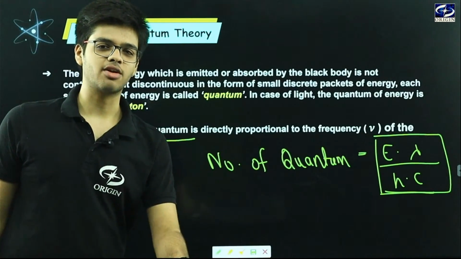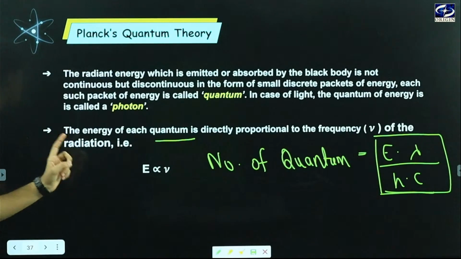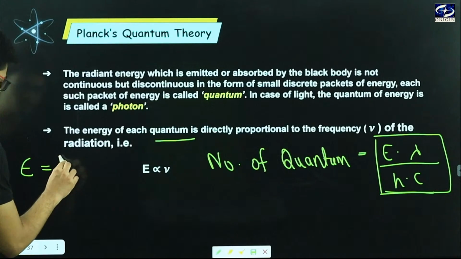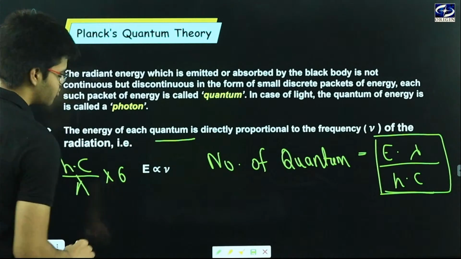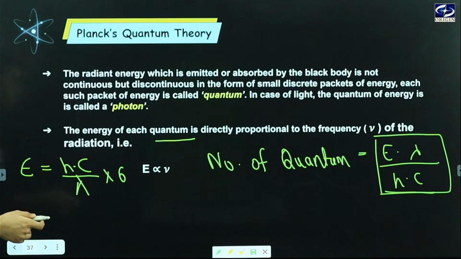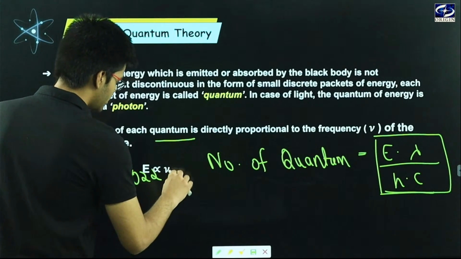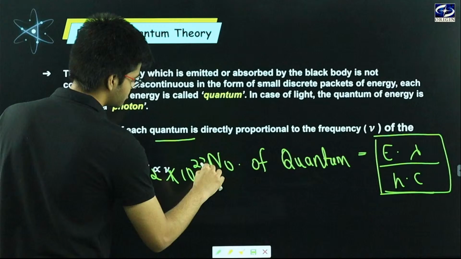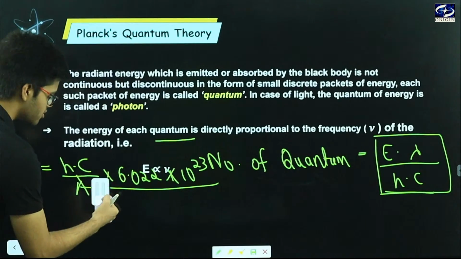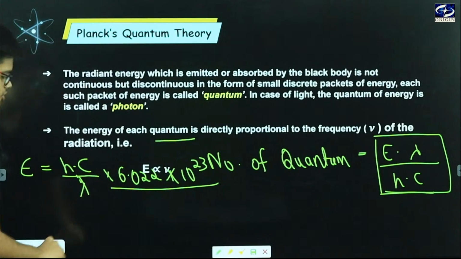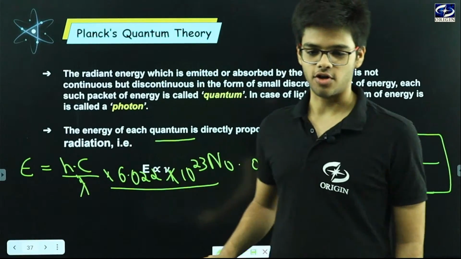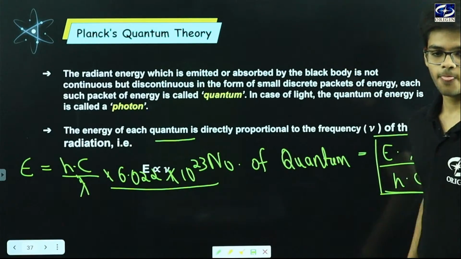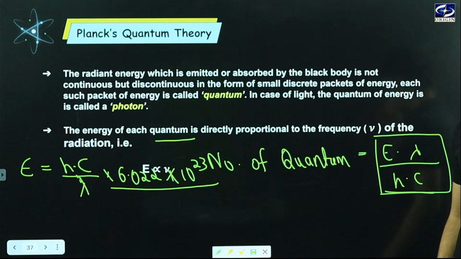Simply, if we have to calculate the energy of 1 mole photon, it will be simply equals to the energy of one photon multiplied by Avogadro's number, which is 6.022 into 10 to the power 23, and this is how we can calculate the energy of 1 mole of photon. Okay, this is the formula for calculation of energy of 1 mole of photon. Clear?